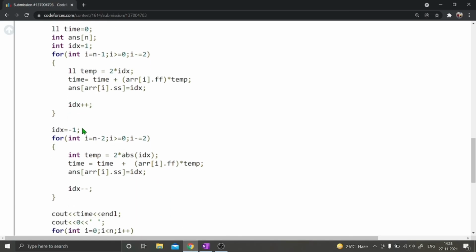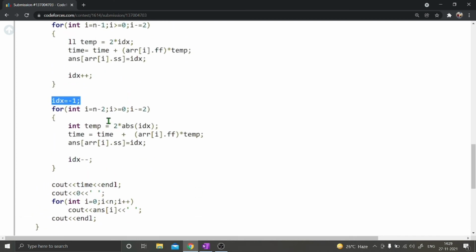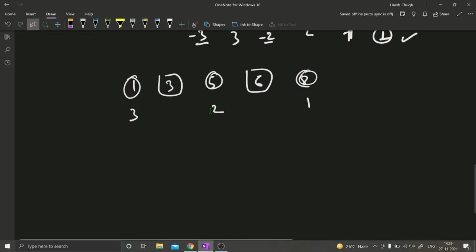Now I have initialized idx with -1, because I will start placing from -1. So i equal to n minus 2. n minus 1 was the last element, so I have left that element, and from one less than that element I have started. So from i equal to n minus 2, i greater than or equal to 0, i minus equal to 2. Every time I have to leave that element. Let's say I am placing 6, right? So 5 I have already placed, so I will not count that. So I will come directly to 3. That's why i minus equal to 2.